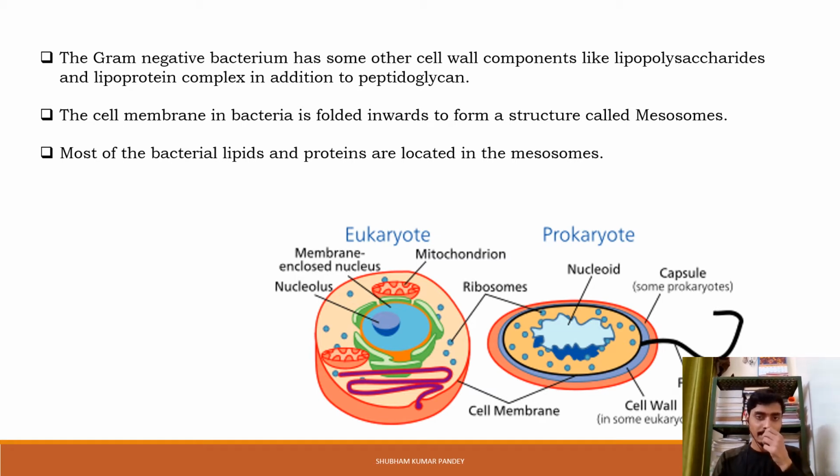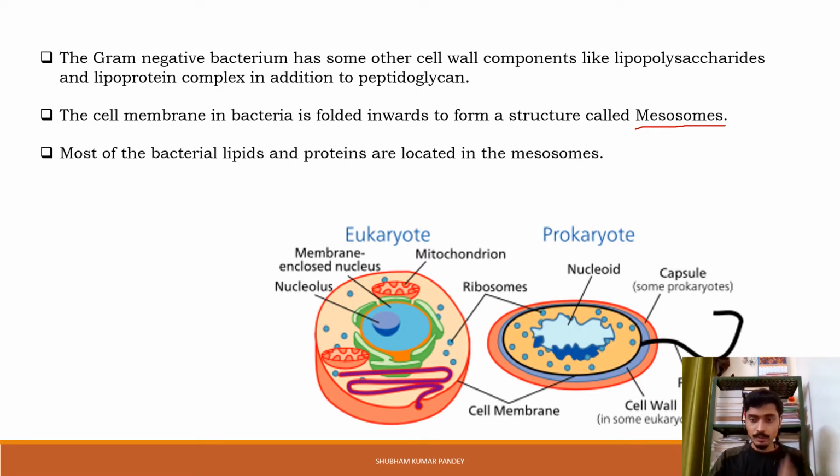The cell membrane in bacteria is folded inwards to form a structure called mesosomes. So after the cell wall there is the cell membrane in prokaryotes, and the cell membrane is folded inward. It means on the cytoplasm side there is an inward folding of the cell membrane which forms a structure called mesosomes. This dense, mass-like body is called mesosomes. Most of the bacterial lipids and proteins are located in mesosomes. So mesosomes contain different types of proteins and lipids.